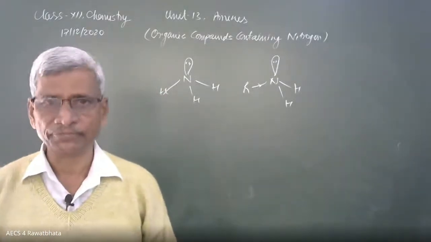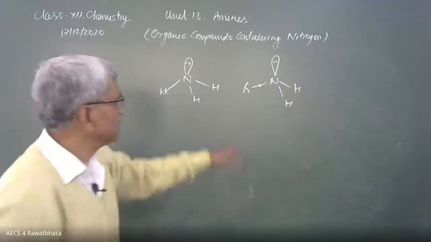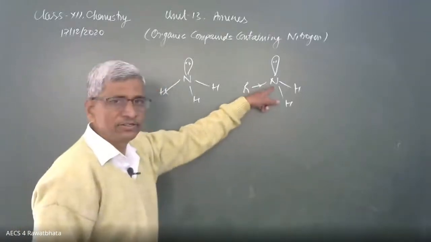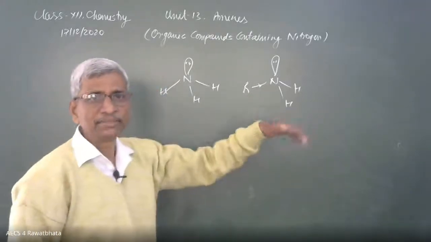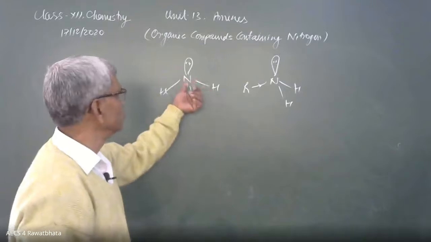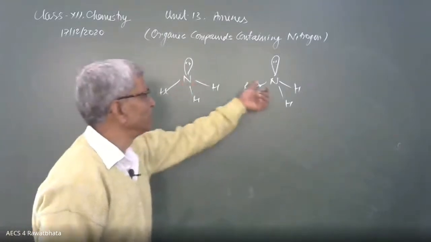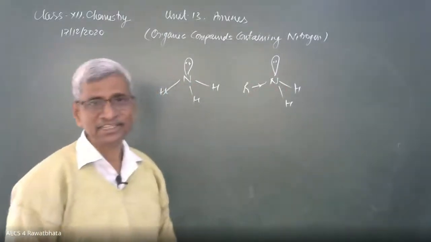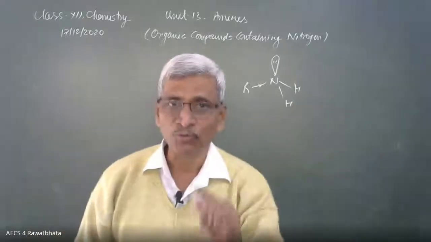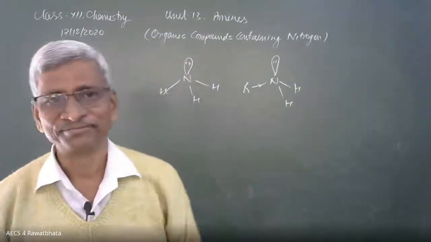That is called the plus I effect, well known. Therefore, it increases the electron density over nitrogen. This nitrogen has more electron density compared to the nitrogen of ammonia, so it can release the lone pair easily. That's why amines are more basic than ammonia.